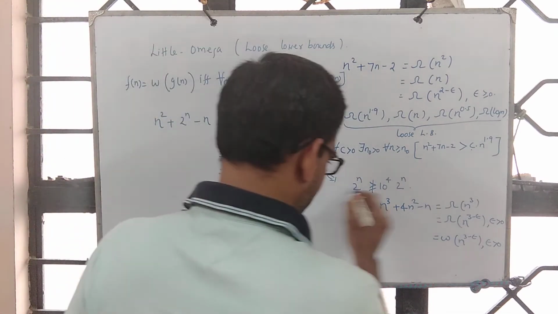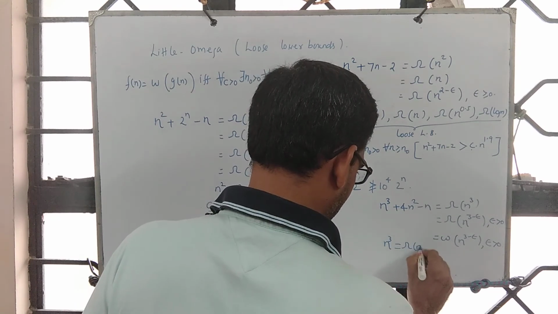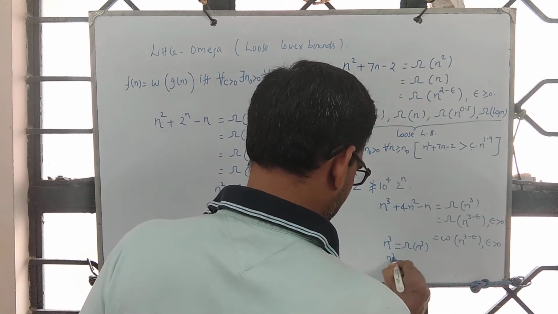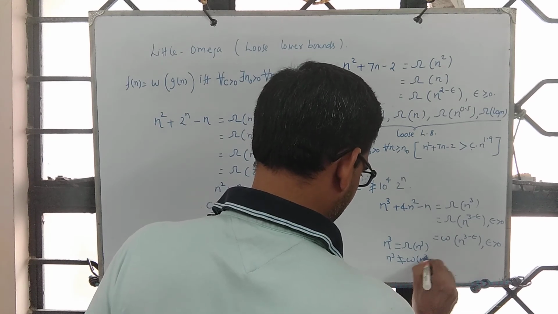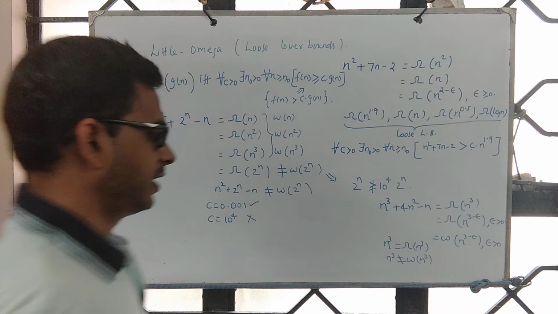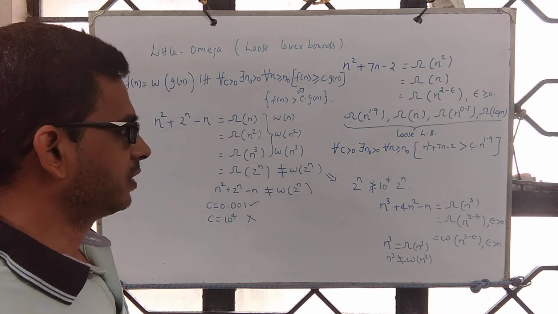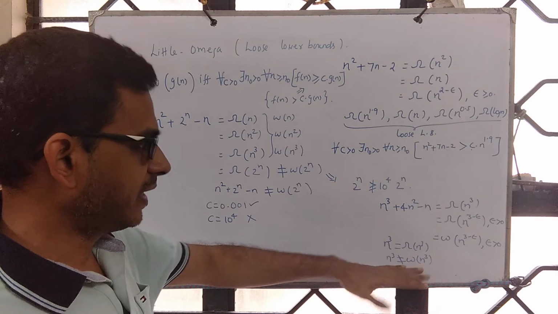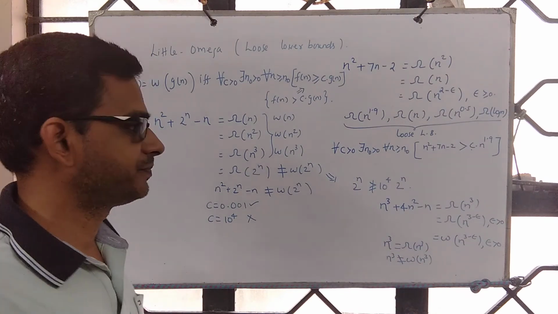Simple reason, very similar to what we observed: n cube is omega of n cube, and n cube is not little omega of n cube. If c is large, then it is not true. So anything smaller than that will indeed capture the loose lower bounds.